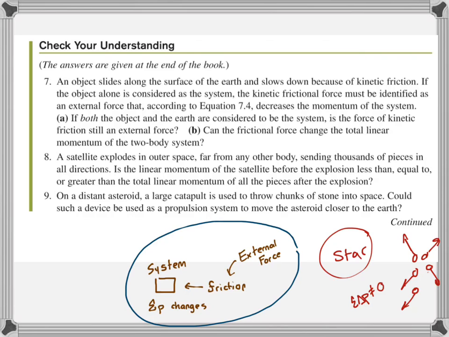If you were on an asteroid and you started chucking pieces of the asteroid away from the asteroid, you would be giving those pieces some kind of positive momentum, which means there would be some kind of negative momentum pushing the asteroid in the other direction. You could pretty much try to do this. Maybe if you were on a really icy lake, you can just imagine someone throwing stuff out of their pockets, and it would actually cause them to start sliding more and more to the left.